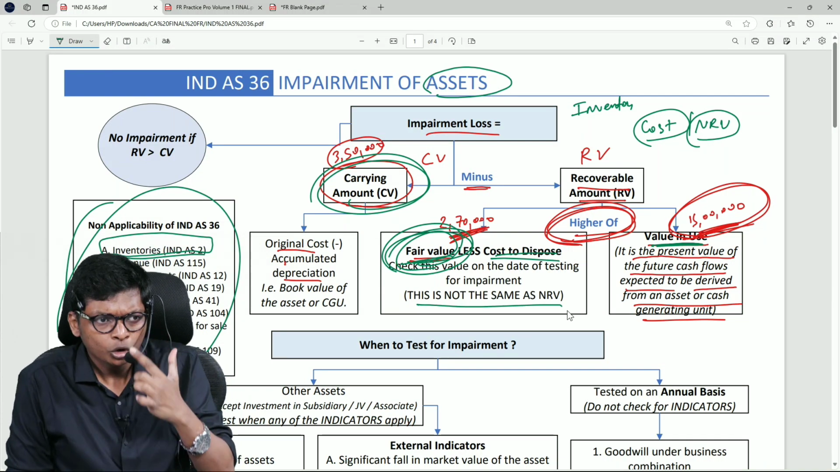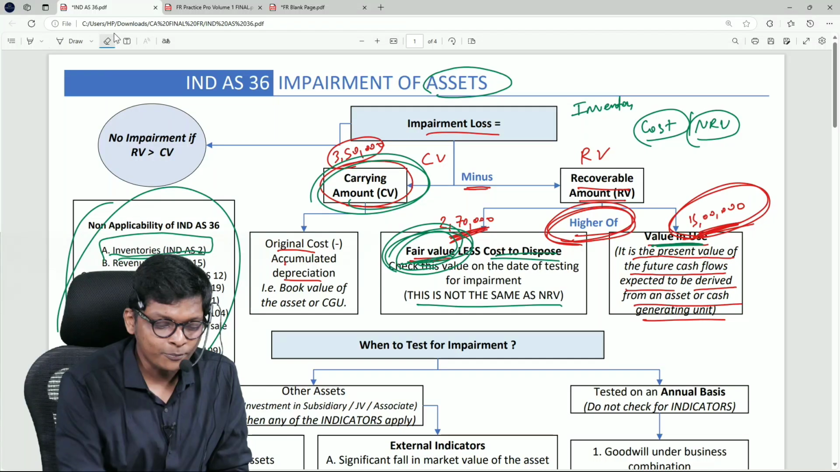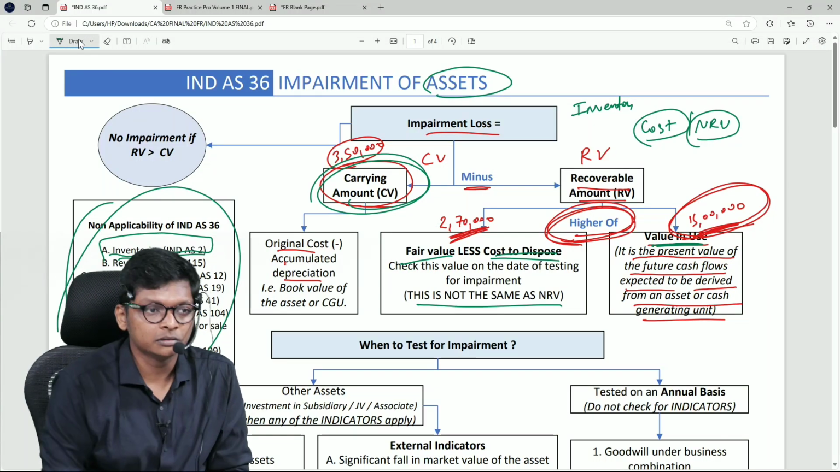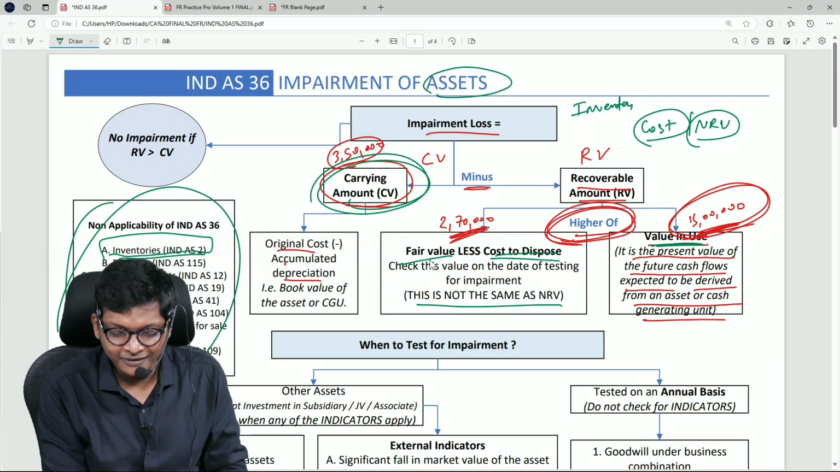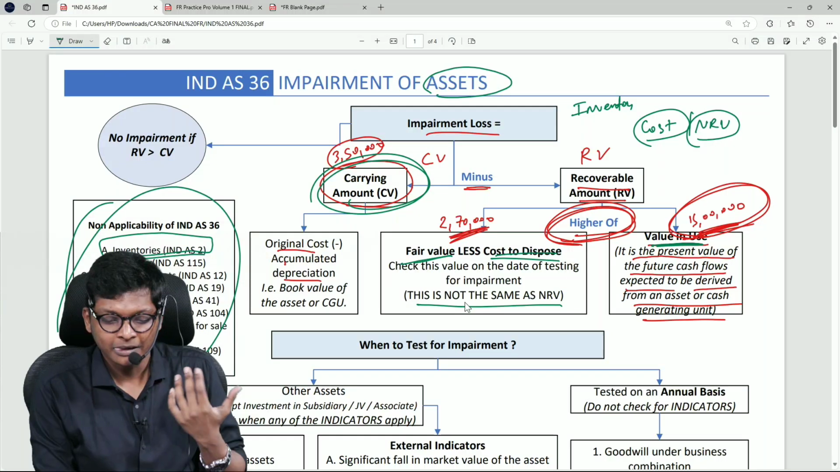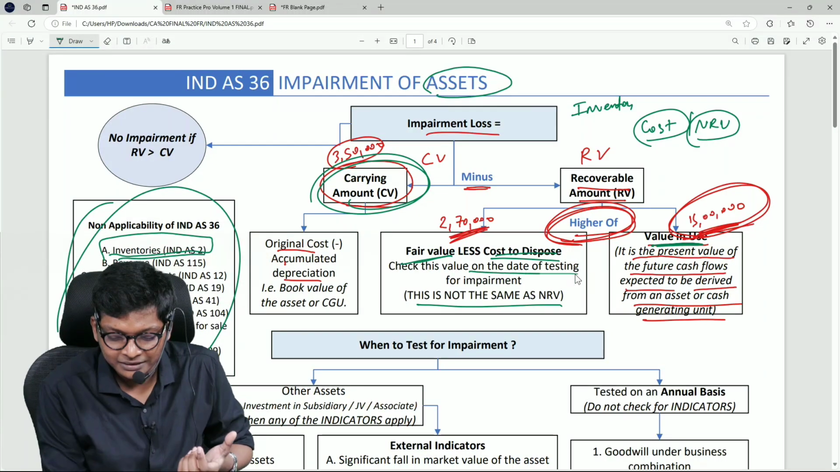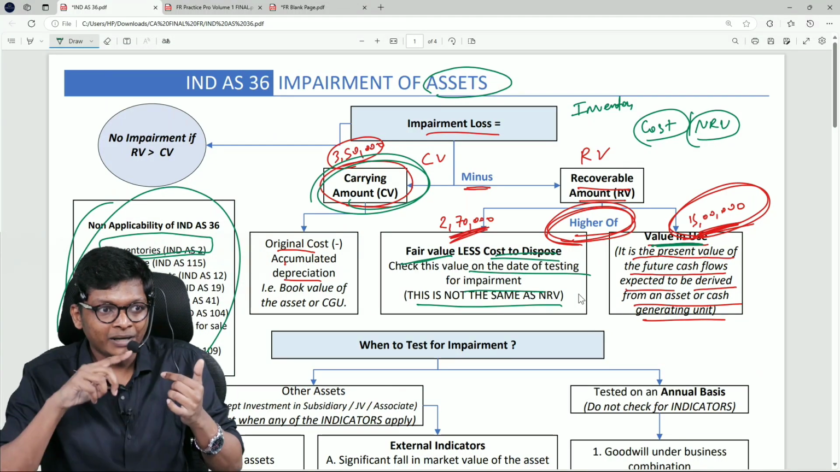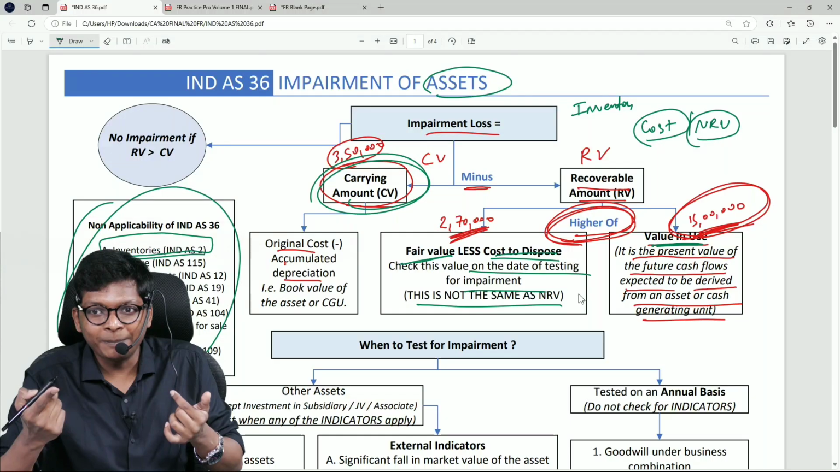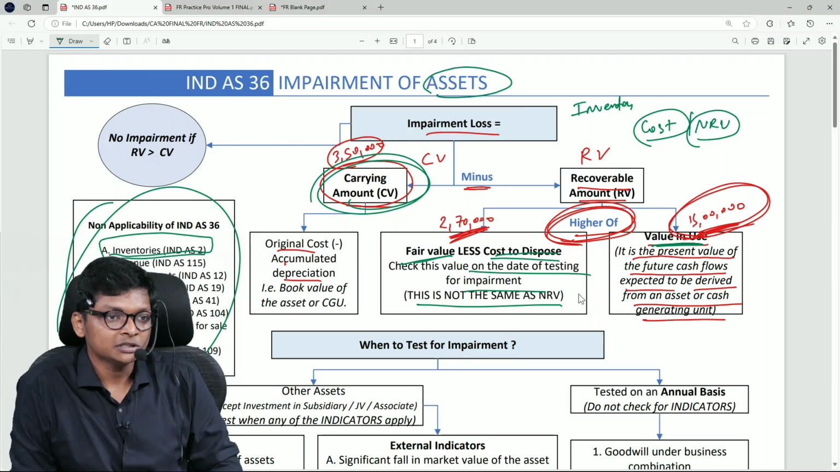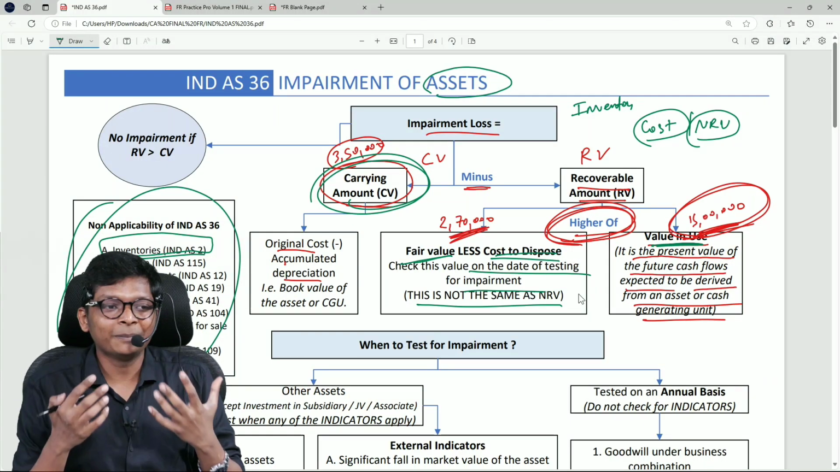One more thing, usually NRV is computed on what day? Balance sheet date, correct? In this standard, fair value is computed not on balance sheet date. Whenever you are testing for impairment, that day. For example, iPhone: when iPhone 17 came, I will do impairment for iPhone 16. So impairment is not done on a balance sheet date.